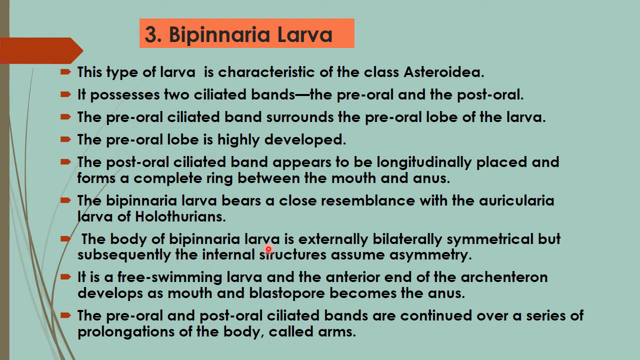The body of the bipinnaria larva is externally bilaterally symmetrical, but subsequently the internal structures assume asymmetry. It is a free-swimming larva, and the anterior end of the archenteron develops as the mouth, and the blastopore becomes the anus. The preoral and postoral ciliated bands are continued over a series of prolongations of the body called arms.